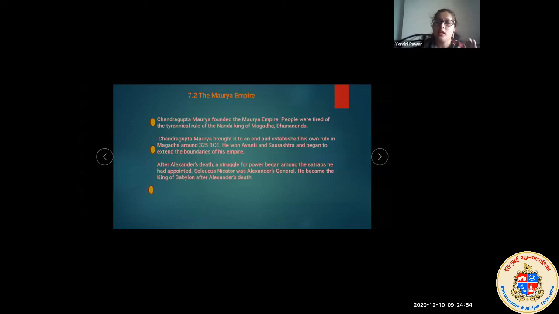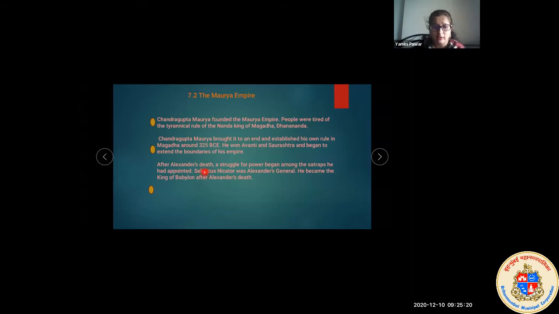So as he was moving, for all the territory he won at that time, he appointed satraps for each territory. Now, as Alexander died, other kings started ruling again. There was a fight among all the satraps over who would be appointed: I want to rule, or I will take care. All of them started fighting among themselves.